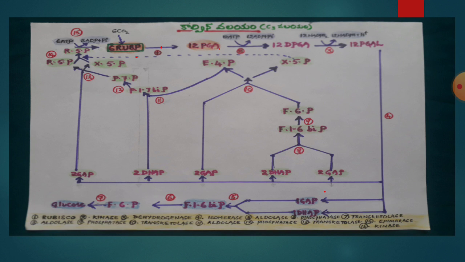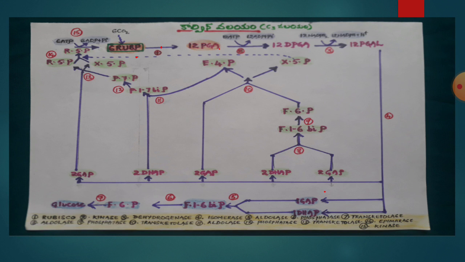Actually, it is a big cycle of 15 different reactions. As I told you just now, the first reaction is called carboxylation, and the second to seventh reactions are called carbon reduction, and the 8th to 15th reactions can be called RuBP reconstruction.